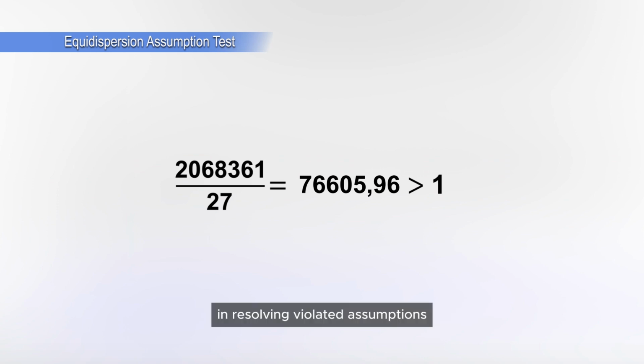In resolving violated assumptions, one alternative to overcome this is to use the Conway Maxwell Poisson regression model. If this violation is not resolved, it will result in a high increase in the standard error and reduce the efficiency of parameter estimation, so that the conclusions obtained will be invalid.